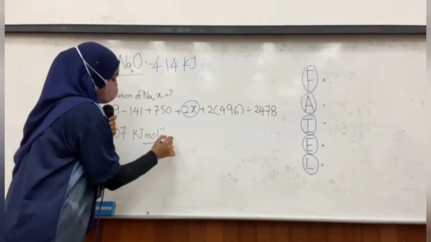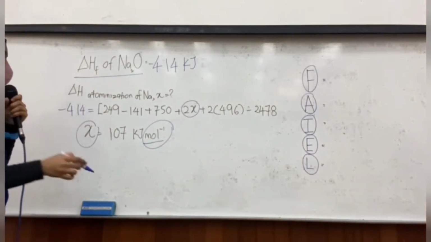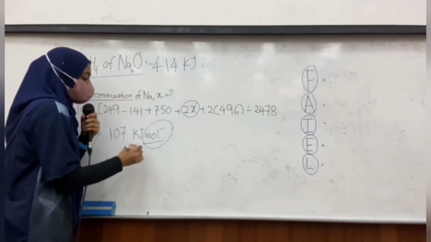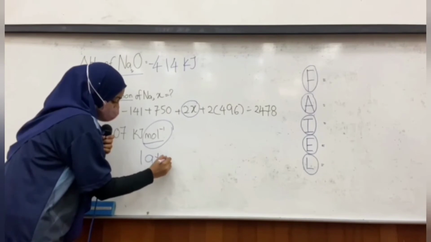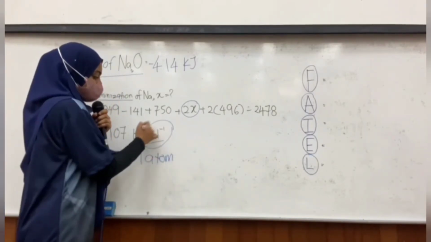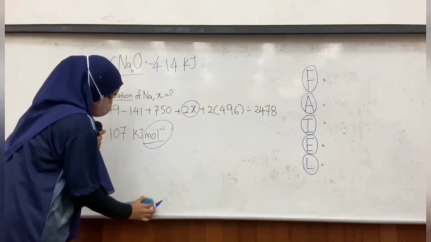kilojoule per mole. Why do we have the per mole? Because this is enthalpy of atomization, which is having one atom. So one atom per molecule, you get this. Okay.